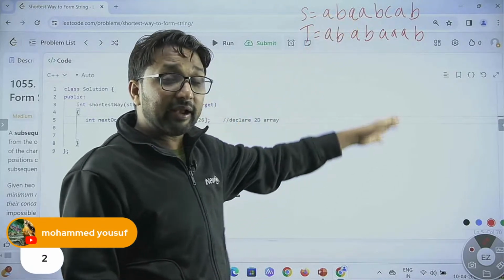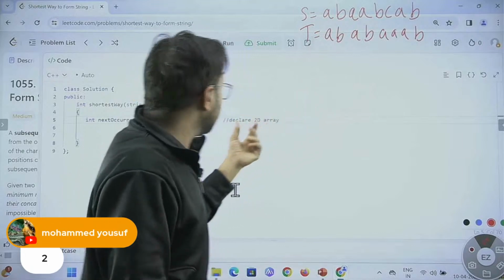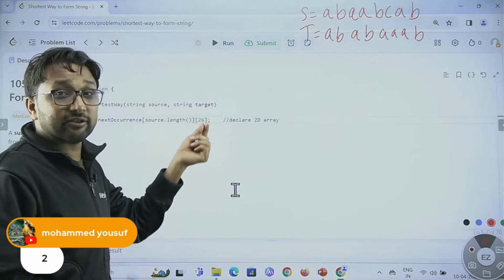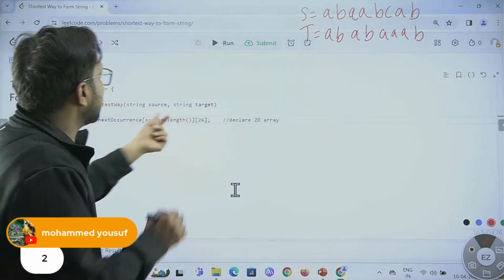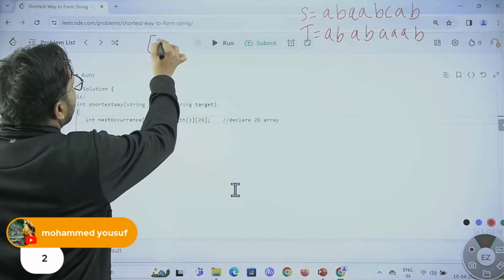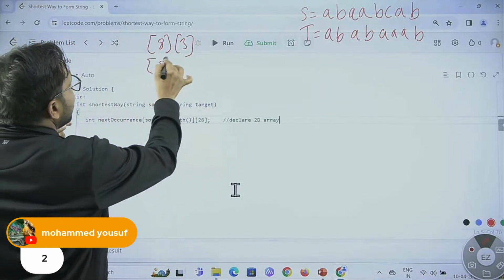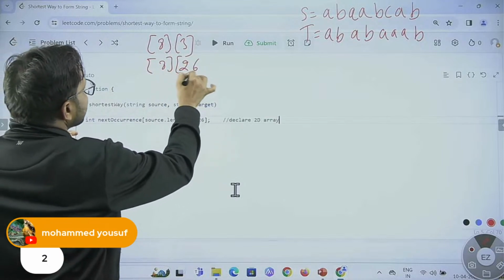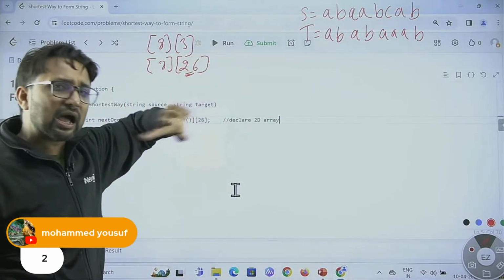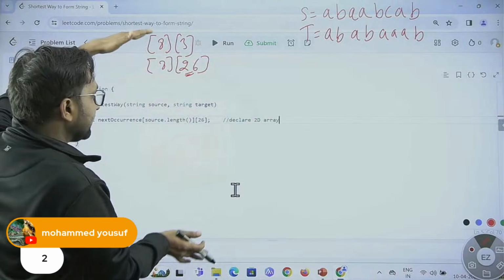Earlier I was using a table of 8 by 3 size, but now I'm saying use a table of 8 by 26. So why am I writing 26? I will discuss it after writing the complete code.